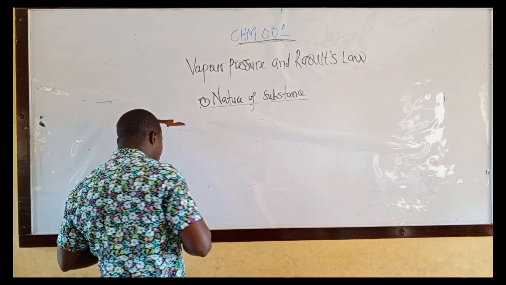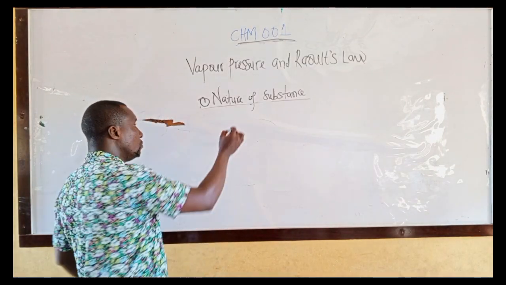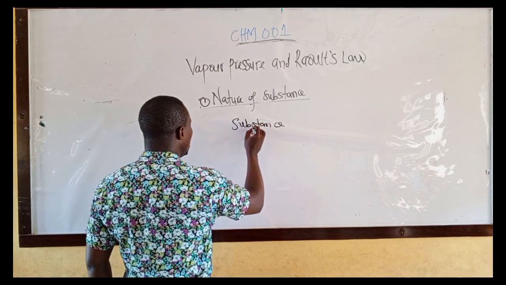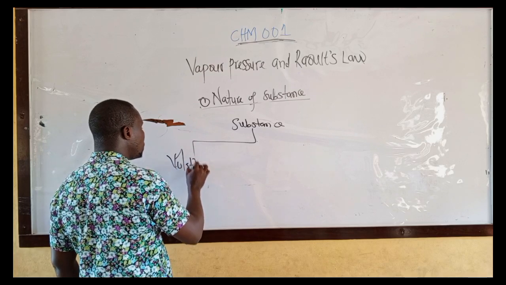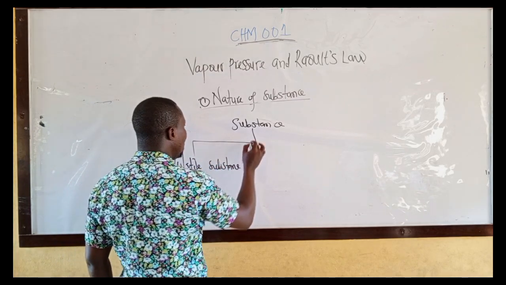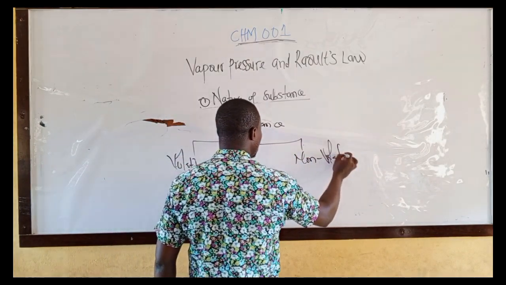When we look at nature of substance, we can divide the substance into two. We have volatile substance and non-volatile substance.